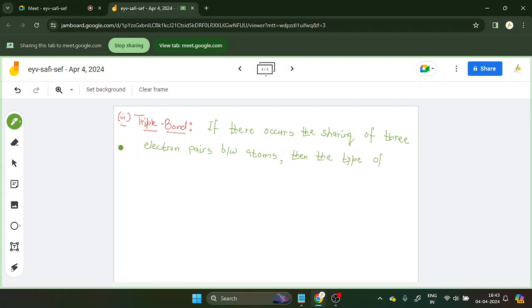The type of chemical bond formed is a triple bond. What do I mean by this? Can you give me one example where there is a triple bond?